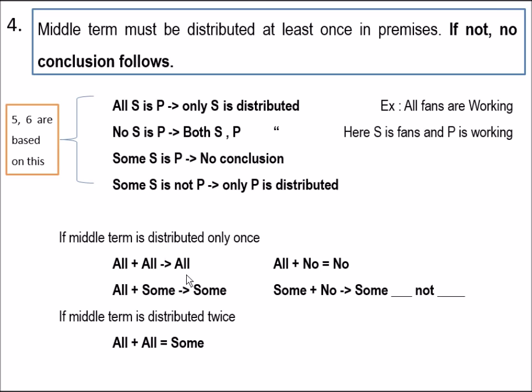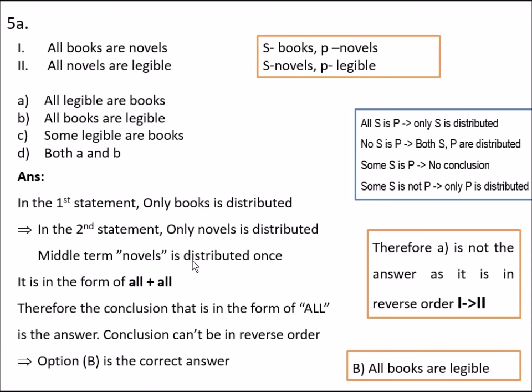Here both statements are with all, so the corresponding conclusion should begin with all, that is, find out the option which starts with all. Here the options that start with all are two, that is A and B: all legible are books and all books are legible. Now you need to find out which one is correct.